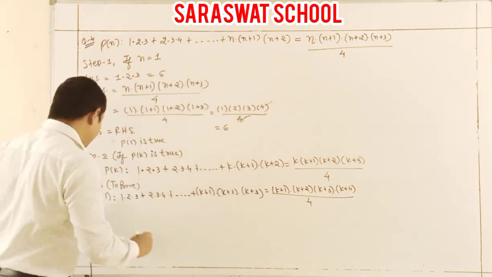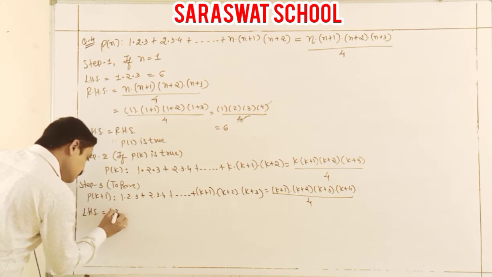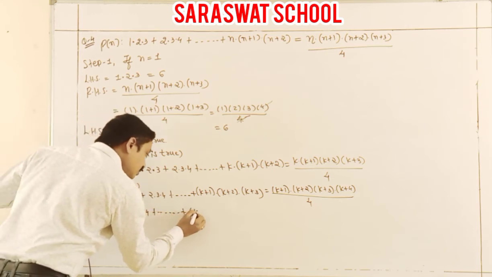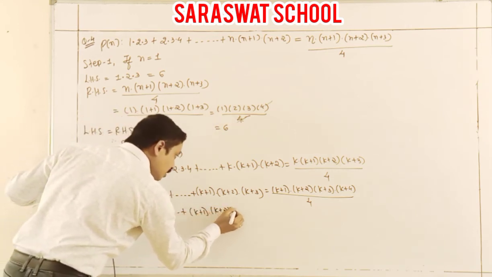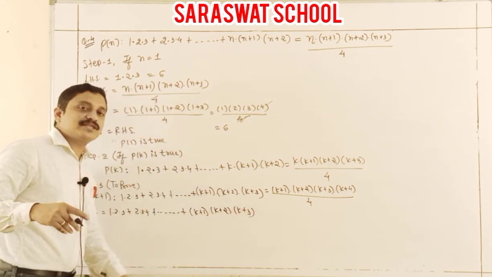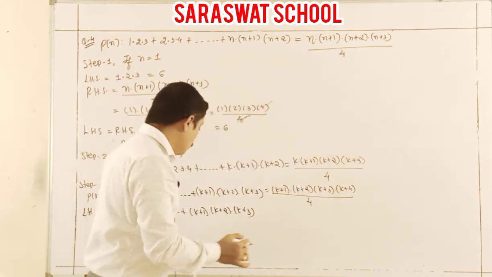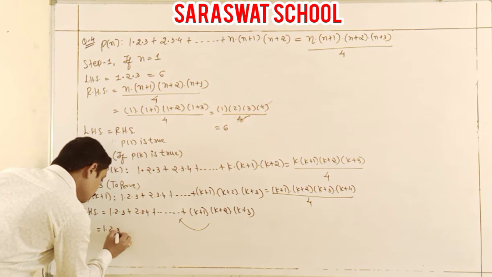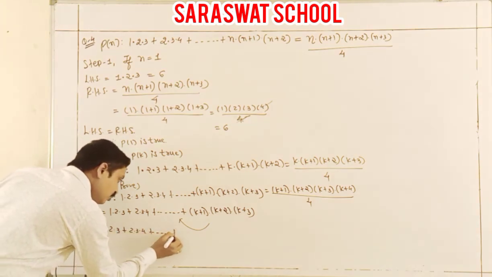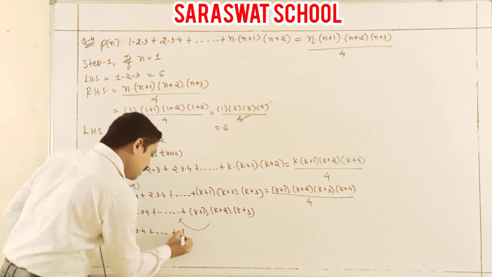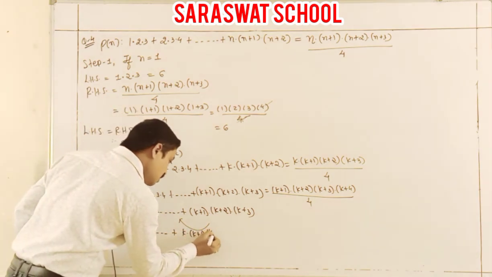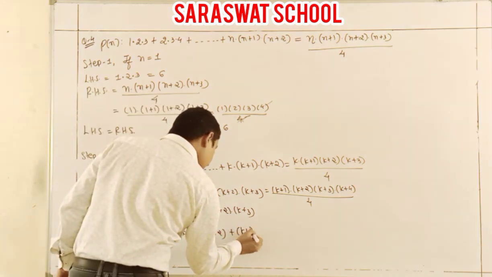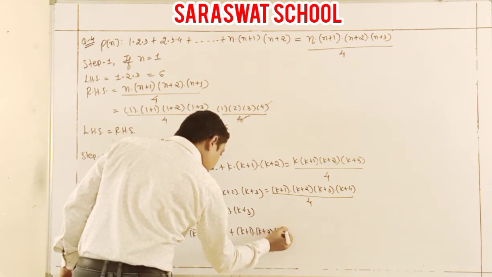Now I start my LHS. What is our LHS? 1 into 2 into 3, 2 into 3 into 4, and here k plus 1, k plus 2, k plus 3. Now same asking students, again, what is the one back step value, which is 1, 2, 3, 2, 3, 4? Yes, what is the one back step? k plus 1, k plus 2. Because one subtract that. And these are equations the same: k plus 1, k plus 2, k plus 3.